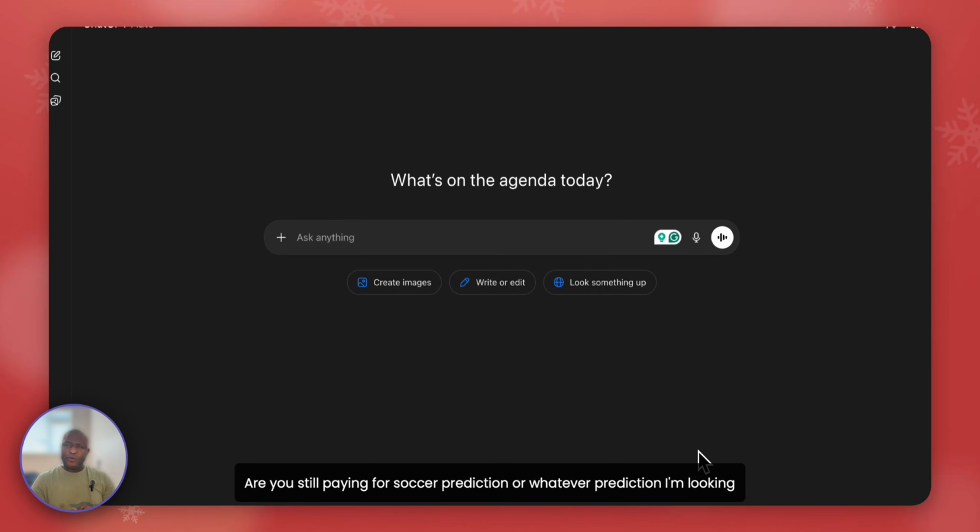Are you still paying for soccer prediction or whatever prediction you're looking for? Today, I'm going to show you how to leverage AI, because apparently some people are not doing it the right way. How can you be paying thousands of pounds, thousands of dollars to get soccer or football or whatever prediction when you have the source in your hands?